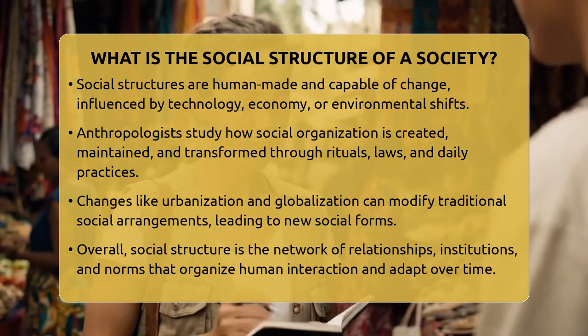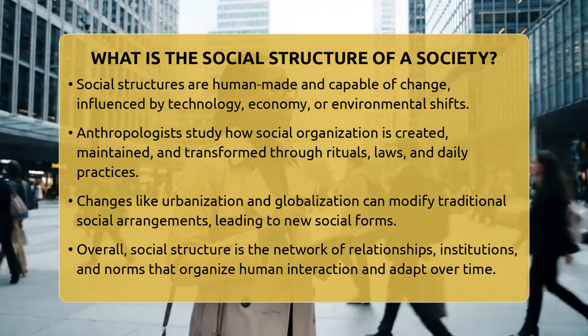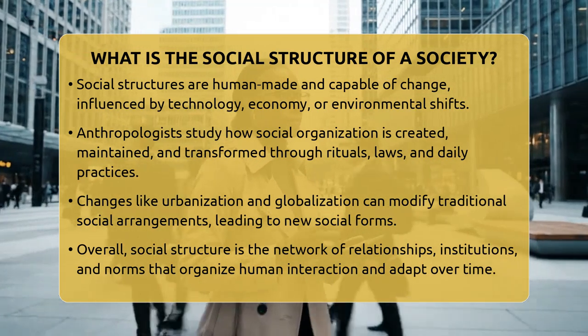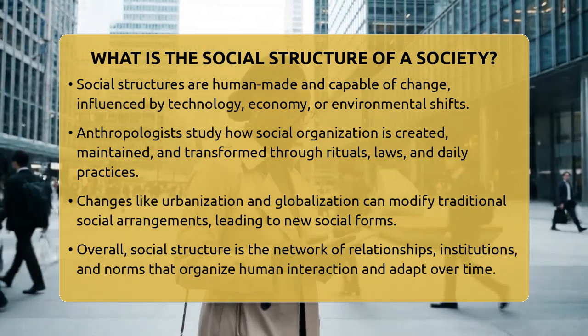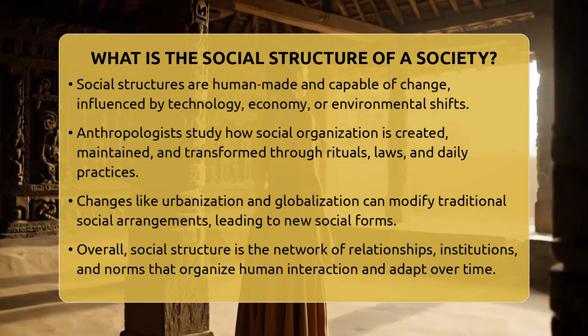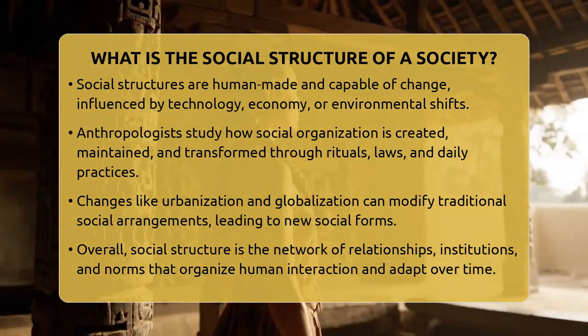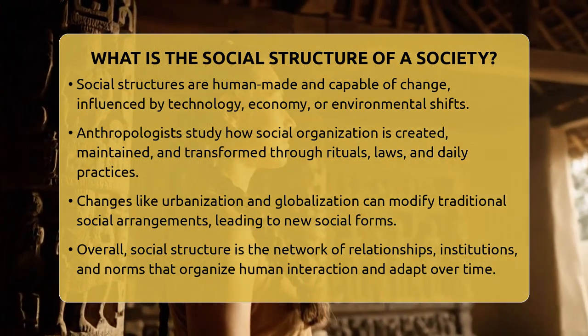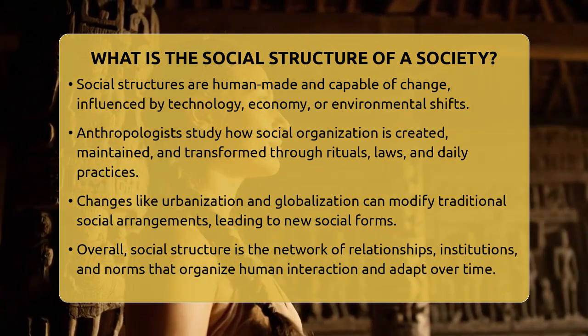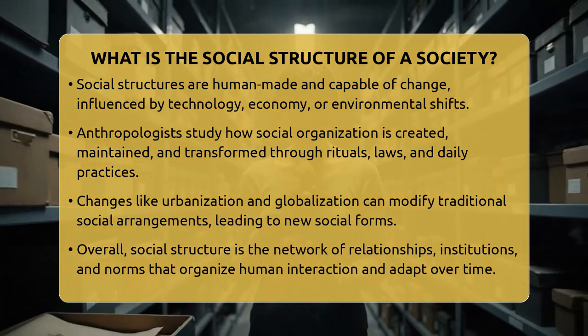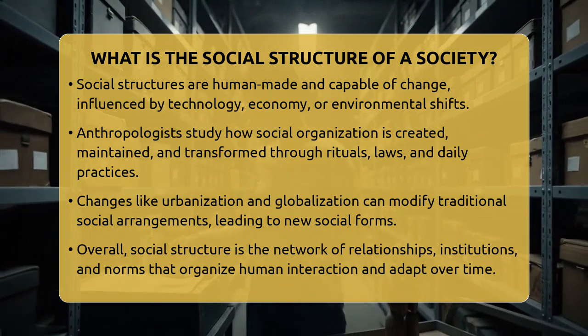While social structure provides stability, it is not fixed. Changes in technology, economy, or environment can shift how people relate to each other. For example, urbanization or globalization can alter family setups, work routines, and community bonds, creating new forms of social organization.